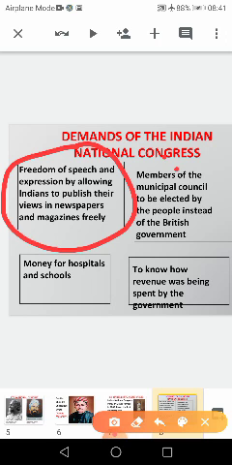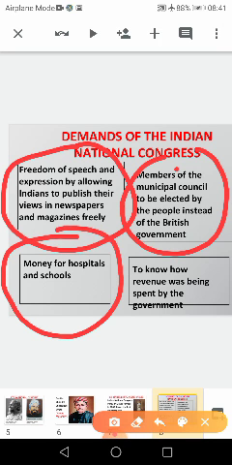Second one was the members of the municipal councils to be elected by the people instead of the British government. Members of the municipal council to be elected by the people, not by the British government. Then the money for hospitals and schools should be given.